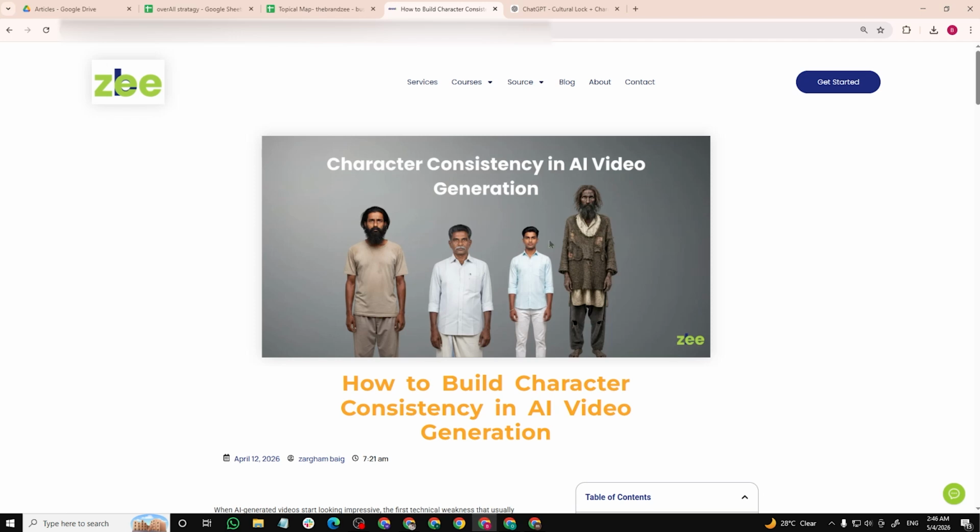So I hope you understand this technique. For this specific purpose, there are so many other things that may be possible. In another video we will discuss those techniques too, but in this scenario, if we need one picture of one man at different life stages, this is a very short and effective technique. With this we can achieve our result. So I hope you understand.